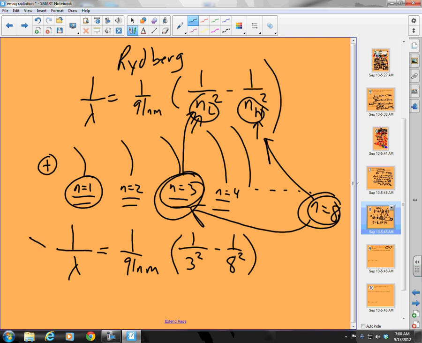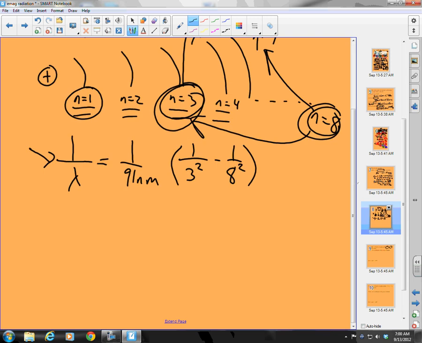This is in the denominator, so let's work this carefully. 1 over lambda is equal to 1 over 91 nanometers times 1 over 9 minus 1 over 64. By the way, these are defined, so there are infinite sig figs there. This is what's driving our sig figs, the 91.